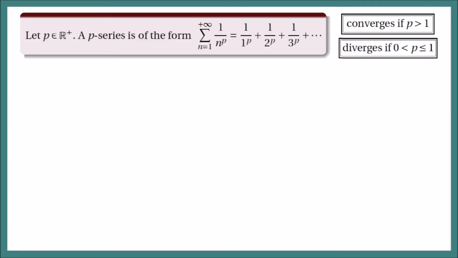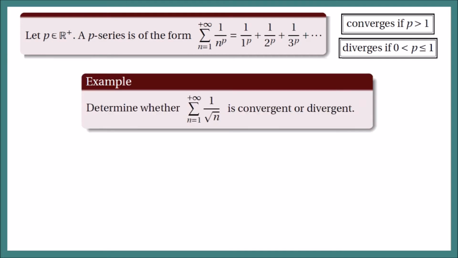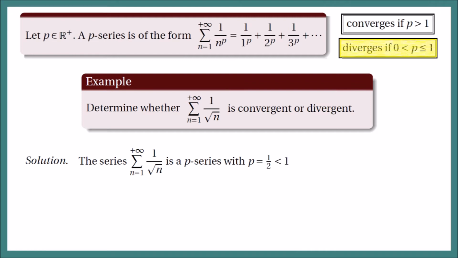Let's try some examples. For our first example, let us determine if the series of 1 over square root of n is convergent or divergent. The given series is a p-series wherein the a sub n, that is 1 over square root of n, can be written as 1 over n raised to 1/2. So in this case, p is equal to 1/2, and 1/2 is less than 1. Thus, the series is divergent.